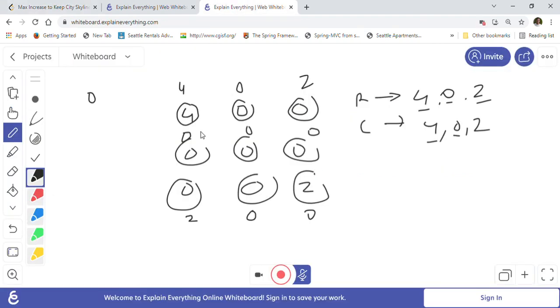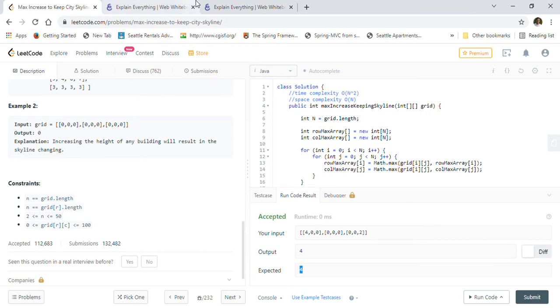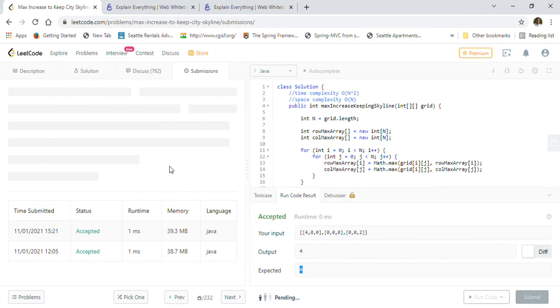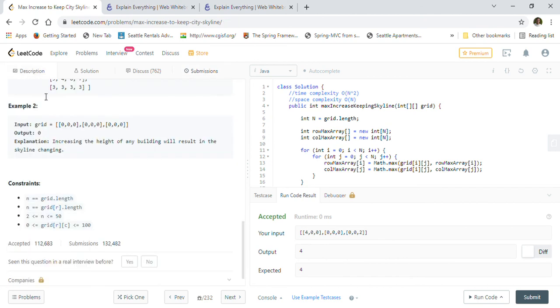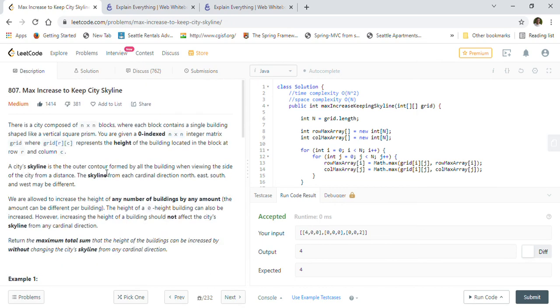So that is how we will go. For each cell, we compare with the row max value and the column max value for that cell. This is the row and this is the column, for example, for this cell. So we have to compare like that. I think I explained in detail with these two examples, so we can just go ahead and submit our solution. Our solution is 98% faster than other submissions and 75% on the memory side, which is pretty good. So this is the way you can solve Max Increase to Keep City Skyline.